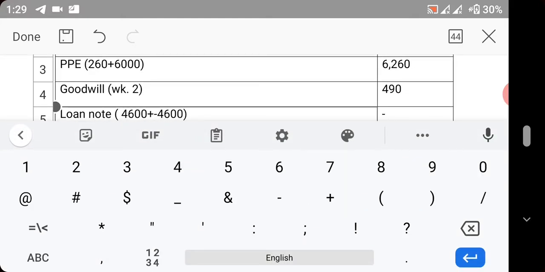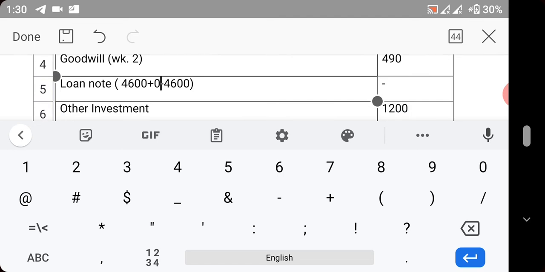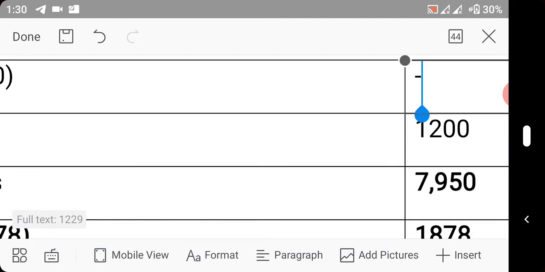The loan of the subsidiary is 0 because there is none for the subsidiary, then minus intra-group loan, and that will give us nil. That is how this nil was gotten.